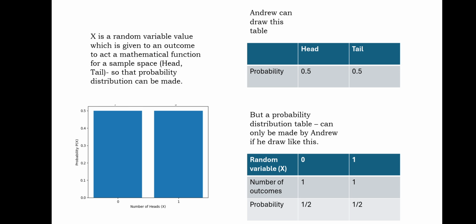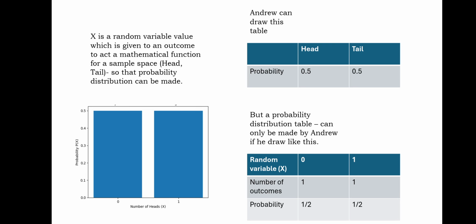So what is a random variable actually? A random variable value is a value which is given to an outcome to act as a mathematical function for a sample space so that a probability distribution can be made. In order to do a mathematical calculation, we have to give a mathematical function to our sample space, and that is why a random variable is used.